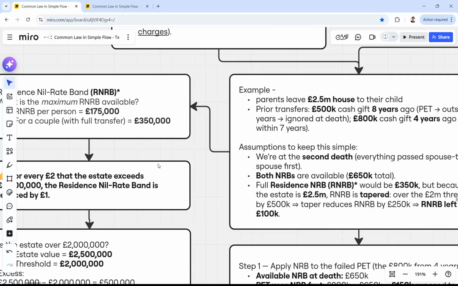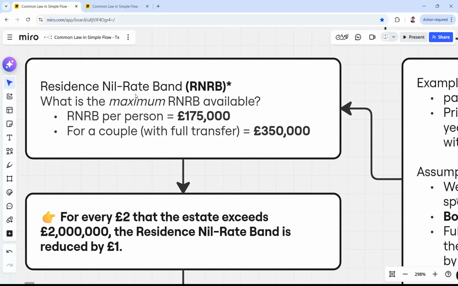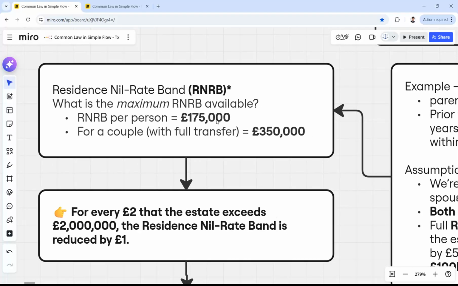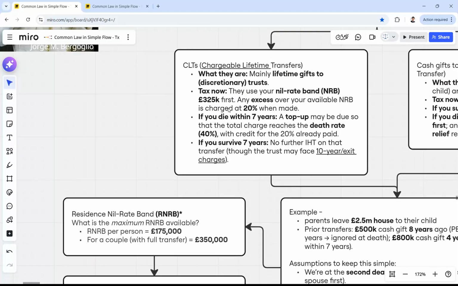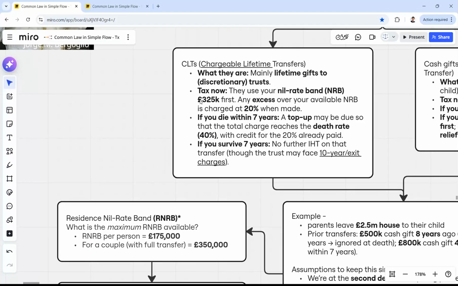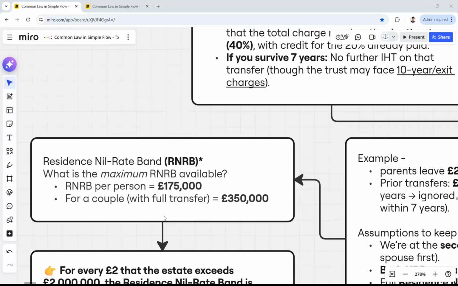And residence nil rate band is a separate allowance only for residencies, when you transfer your house. And this is 175,000. It's not 325,000 as our normal nil rate band. And it is 175,000.